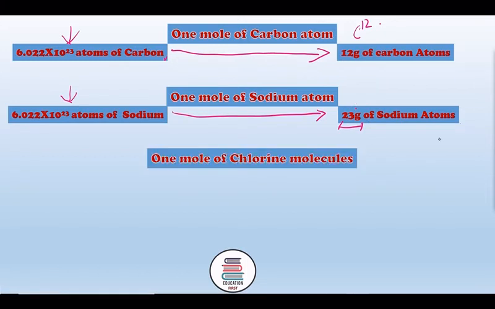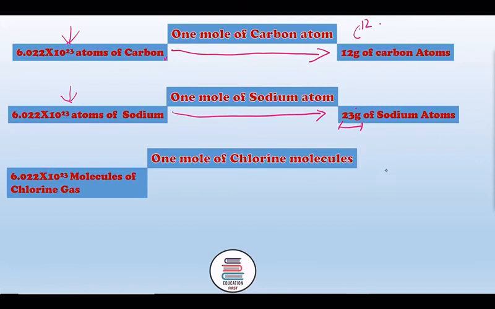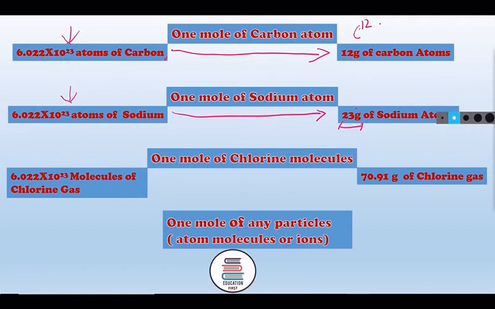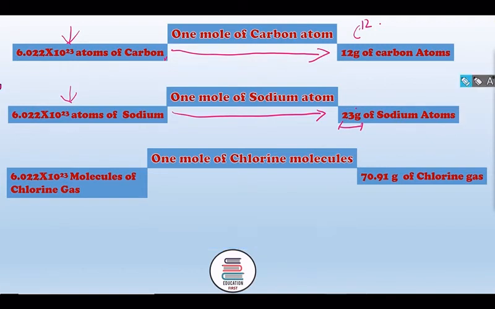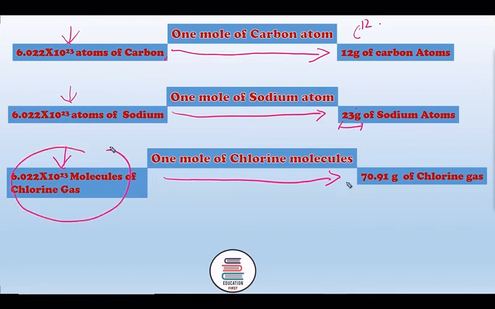Further, if we are taking 1 mole of chlorine molecules, then the number of molecules in 1 mole of chlorine will be 6.022 into 10 raised to power 23 molecules of chlorine gas, and the mass of this much amount of chlorine gas will be 70.91 gram, because the molecular mass of chlorine is 70.91 gram.